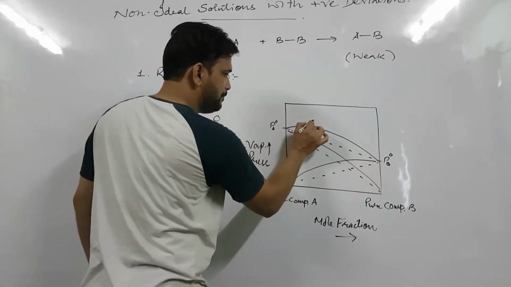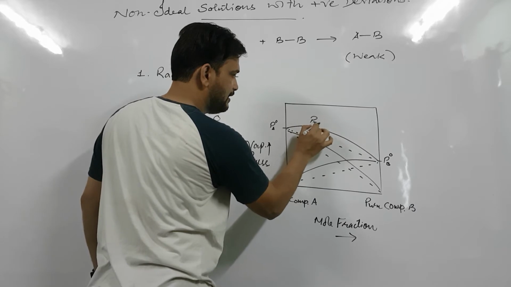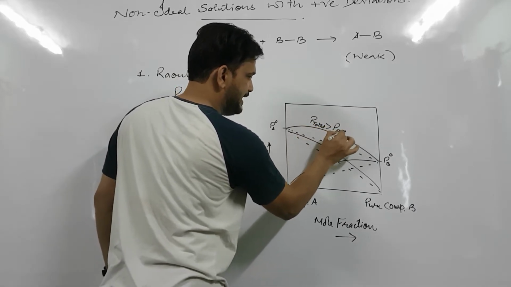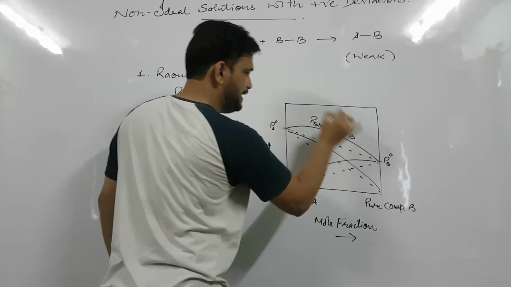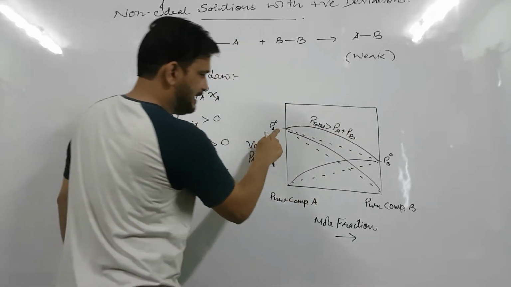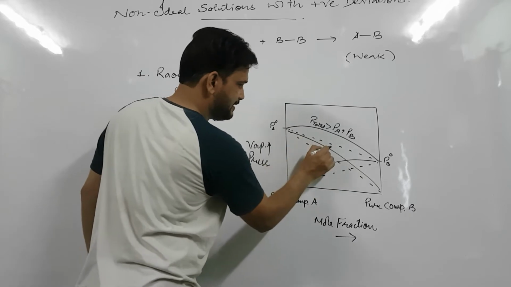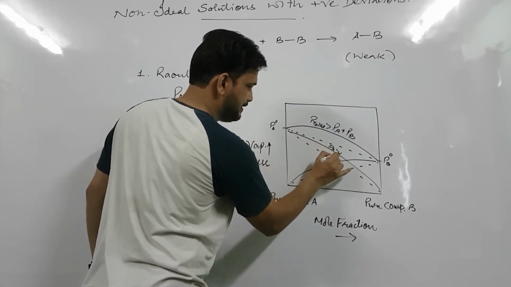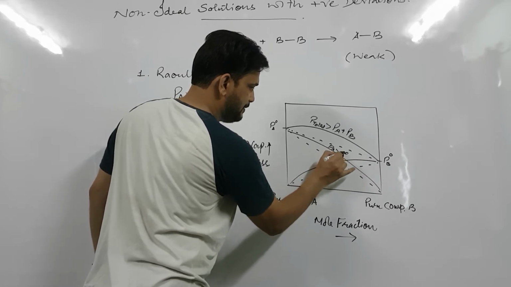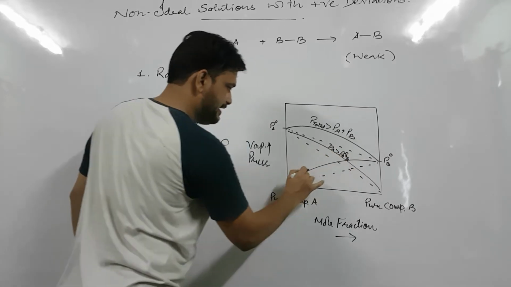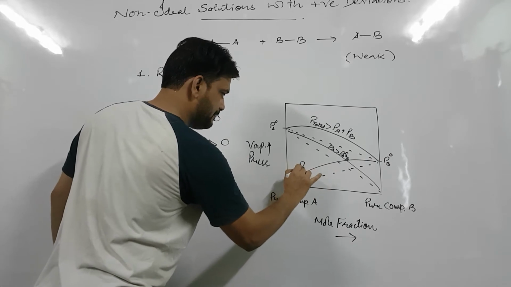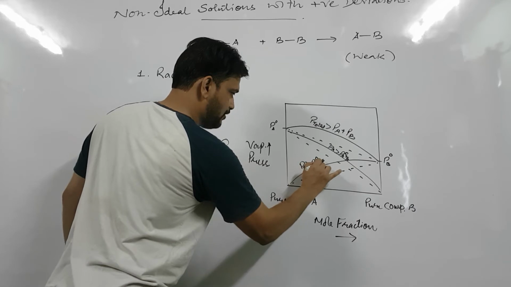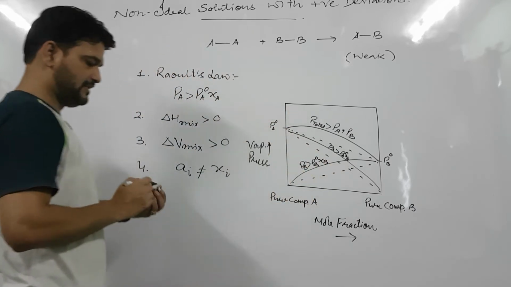And this is P total greater than PA plus PB, and this curve is PA greater than PA naught XA, and this curve is PB greater than PB naught XB.